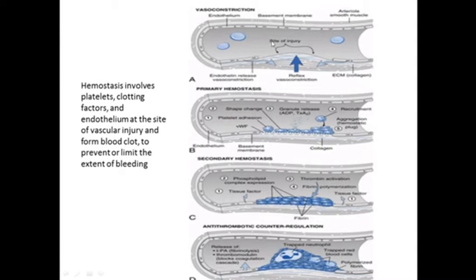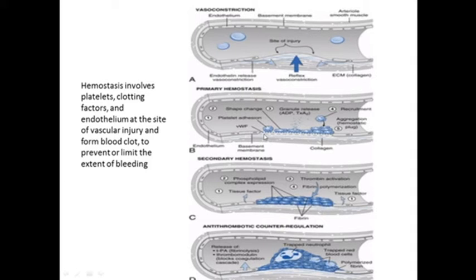The first step in hemostasis is vasoconstriction. It limits the blood flow to the site of injury, usually by neurogenic or humoral reflexes, and also by certain factors released from the endothelium because there is injury to the endothelium. Then comes the formation of the primary hemostatic plug, called primary hemostasis.